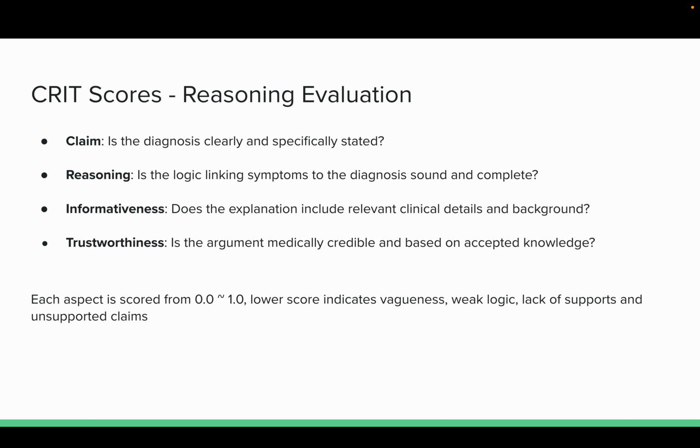As we said before, the judge uses CRIT scores for reasoning evaluation. The CRIT framework includes the following 4 aspects. Claim assesses how clearly the diagnosis is stated. Reasoning checks if the logic is sound and thorough. Informativeness looks at the depth of medical detail. Trustworthiness evaluates the credibility of the arguments. Each is scored from 0 to 1. Lower scores mean the reasoning is vague, unsupported, or logically weak. This helps our system identify which side of the debate is stronger.